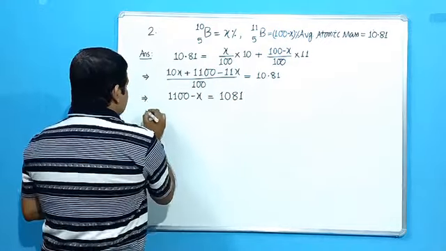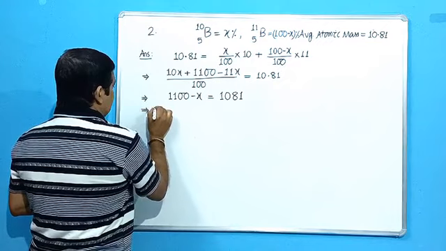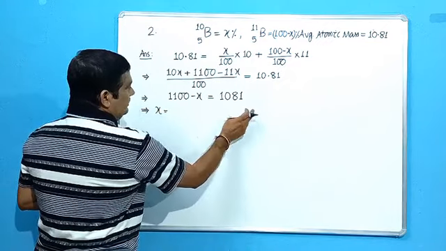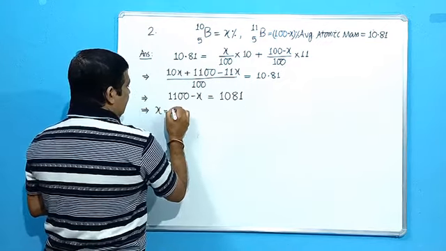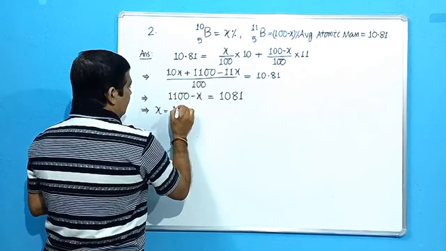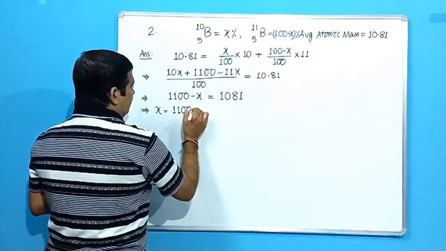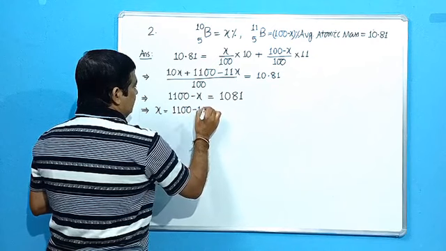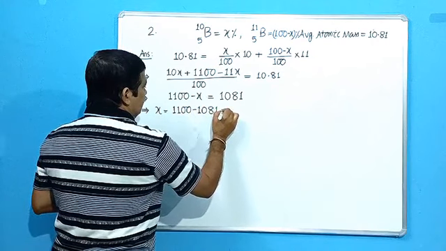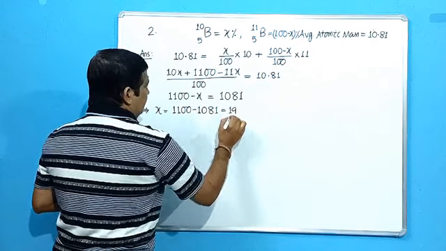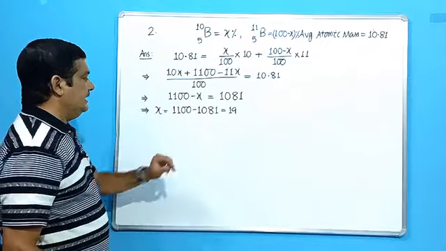Okay, this implies that x will be equal to this side. This one will come to this side. X will be 1100 minus 1081, that means 19. The value of x is found to be 19.